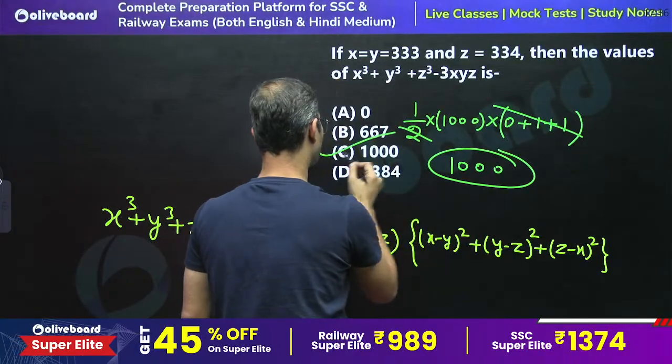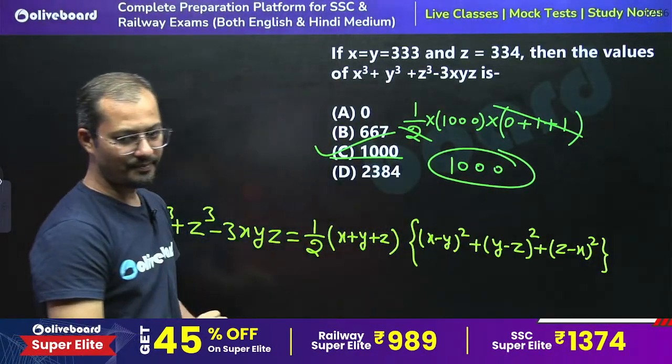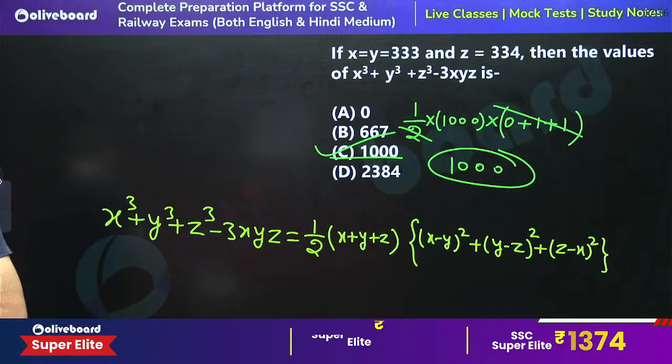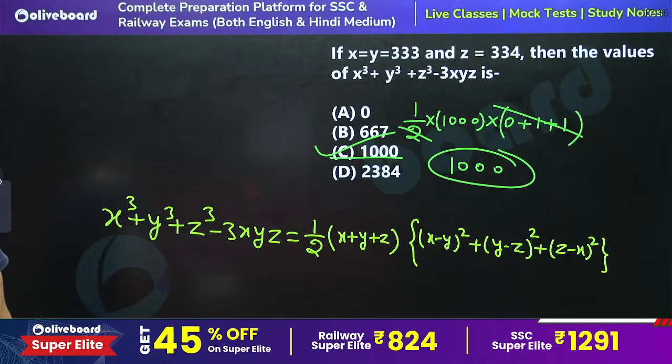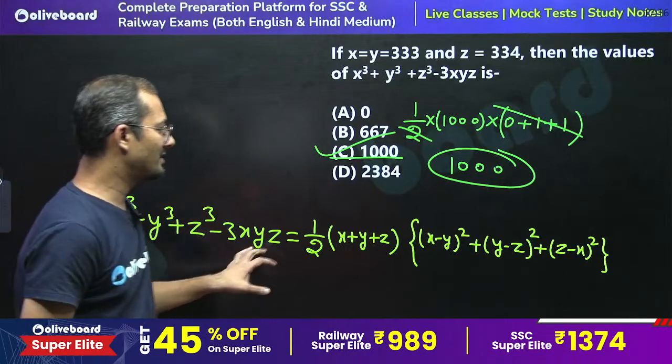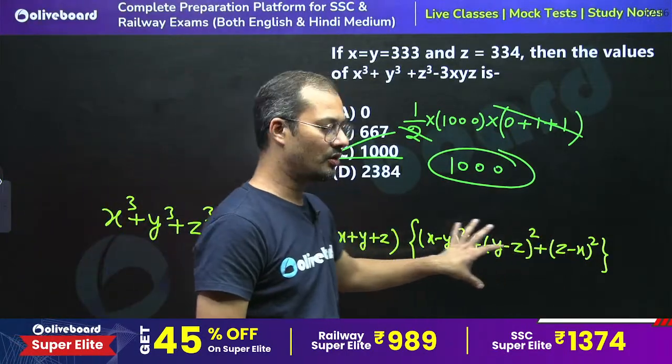Yes, 1000 is the right answer. Option C is the right answer. Is this clear? So to answer this question, you must know this formula.